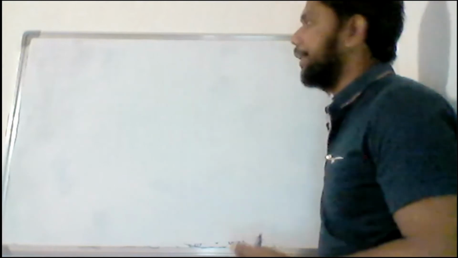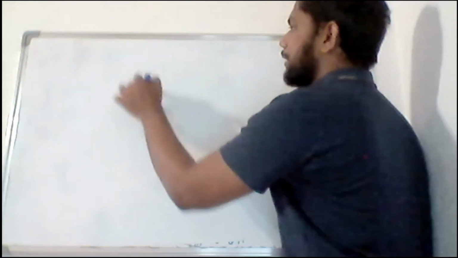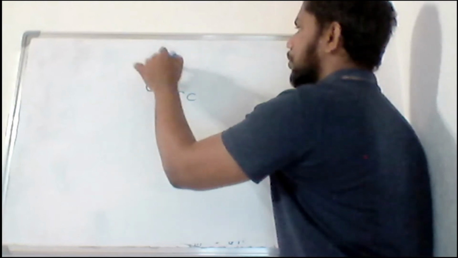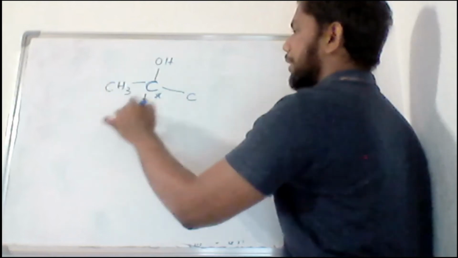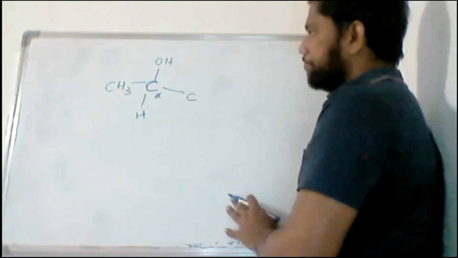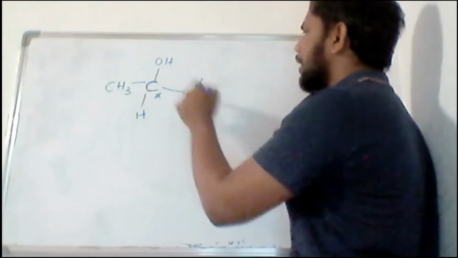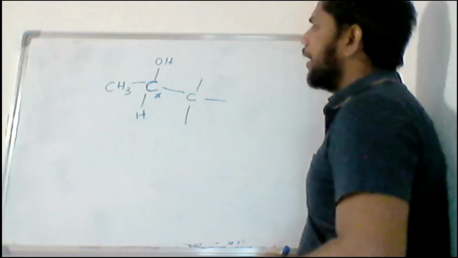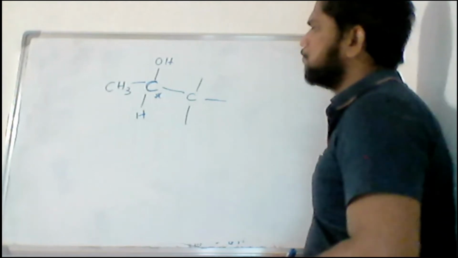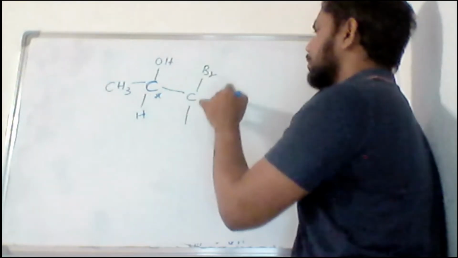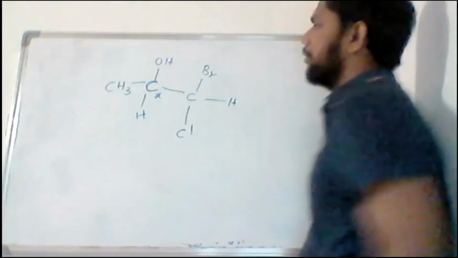Okay, so what shall we do? Let's say there is a carbon like this, a chiral center, and there is an OH group, a CH3 group, and an H group. And what I'm going to put here, I will put another carbon like this. I'll put Br here, hydrogen here, and chlorine here.